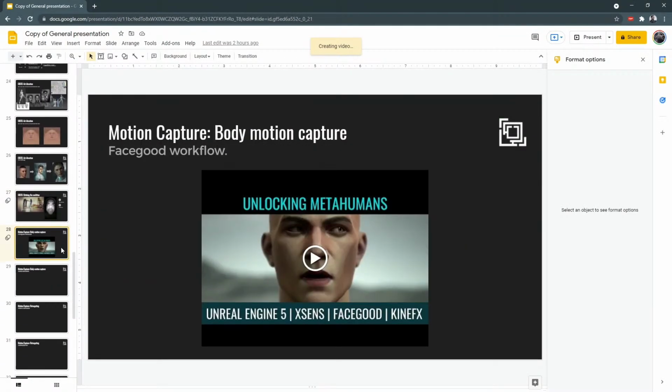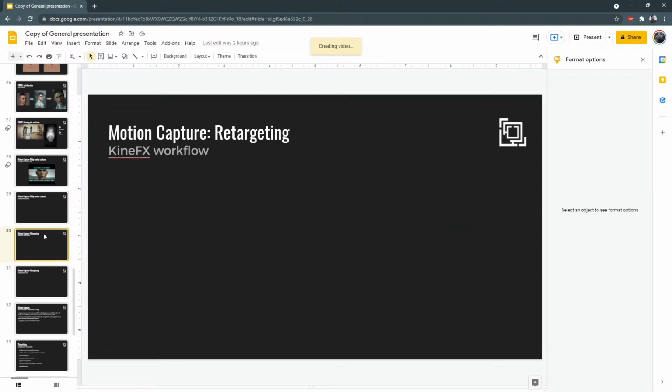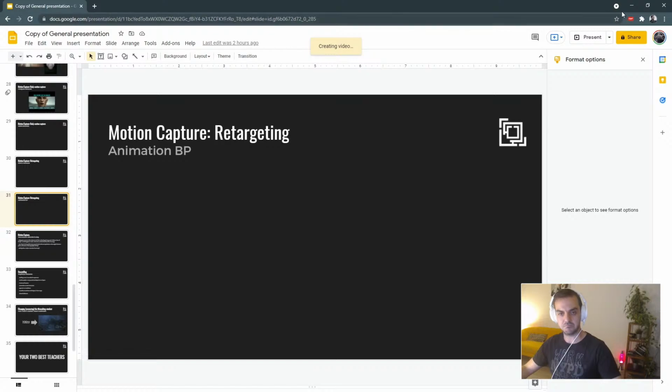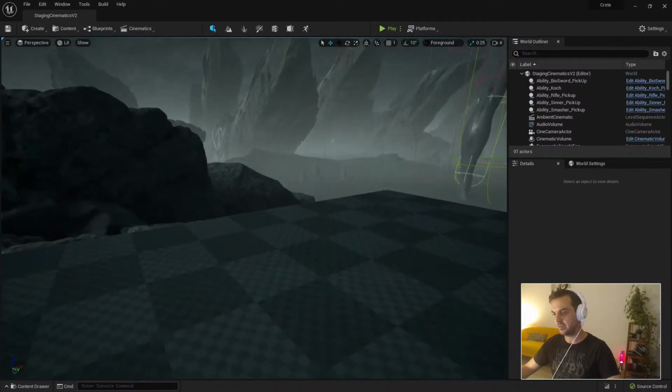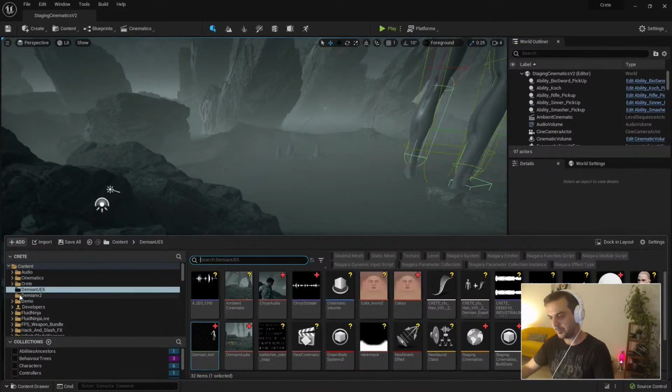Yeah, I showed all this motion capture, and this is empty because it's basically what I showed you in the engines. Houdini, animation blueprint, just a little quick note if you want to see how it looks. It looks pretty simple because it's just ready for the cinematics, for the combat system. We are still working on that.